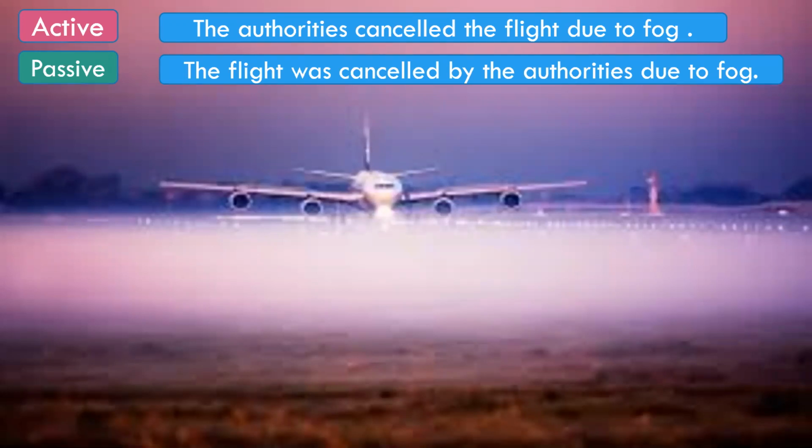Now first look at the sentence. The authorities cancelled the flight. The authorities is the subject. The flight is the object. Cancelled is the verb, which is in the simple past tense, and due to fog is the adjunct, or the additional information. Why was the flight cancelled? So the flight will become the subject here.